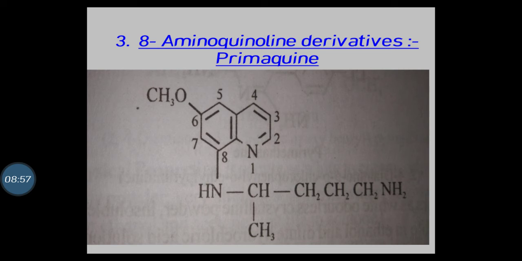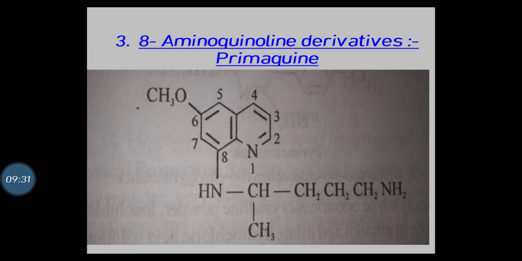Also the ring is a quinoline ring, and numbering starts from the nitrogen atom. In this quinoline ring, at the 6 position a methoxy group is here, that is a CH3 group, and at the 8 position the aliphatic chain is here, that is an amino group, and this is also an aliphatic chain, 1, 2, 3, 4, that is butyl, and at the 4th position a methyl group is here, and at the 4th position an amine group is here.